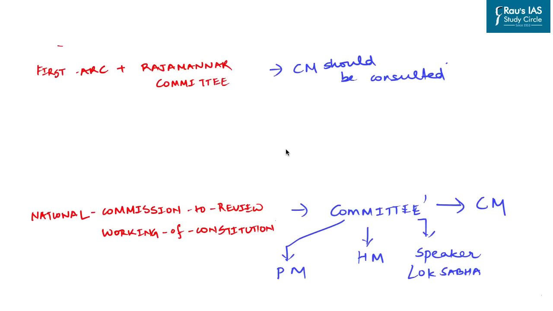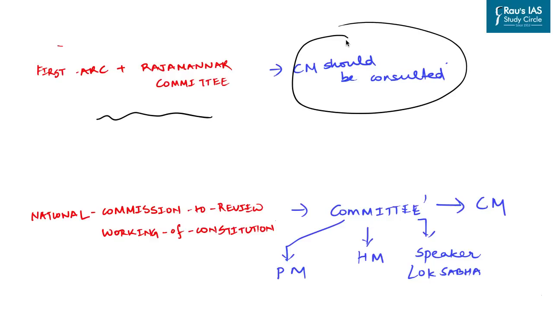There are also other committees which have been set up in this regard, and the first Administrative Reform Commission, Rajamannar Committee, which has been set up by the Tamil Nadu government, and also a committee under the Presidential Secretariat was set up to recommend measures to improve the coordination. All these committees unilaterally suggested that the chief minister of the concerned state should be consulted before the appointment of